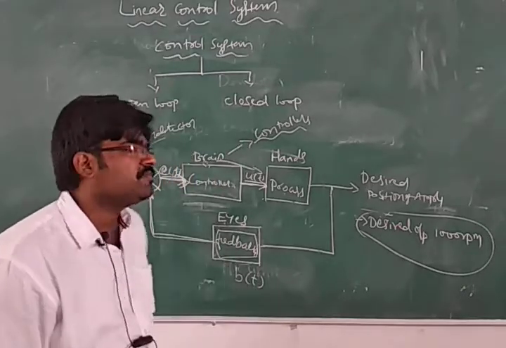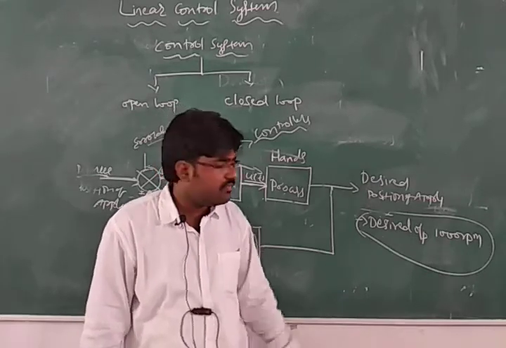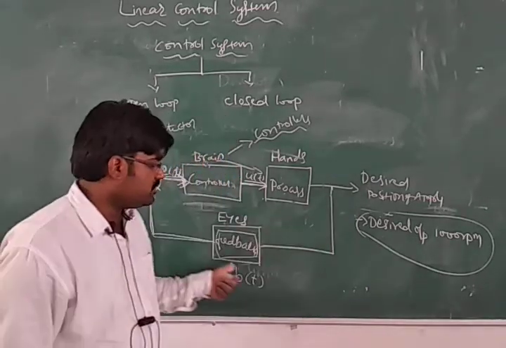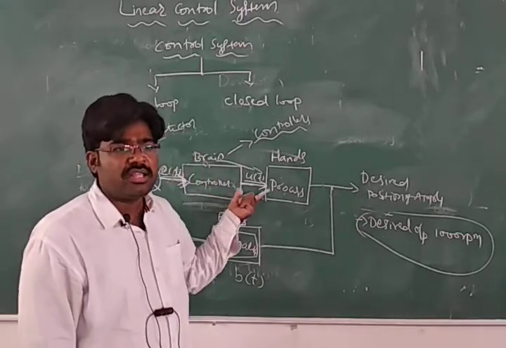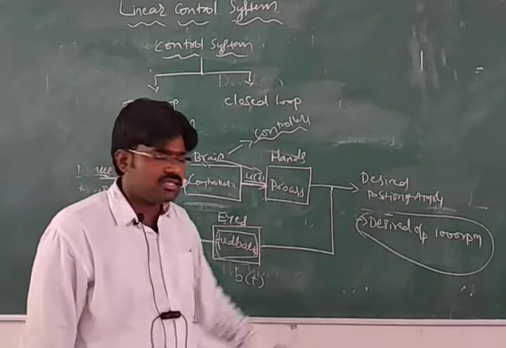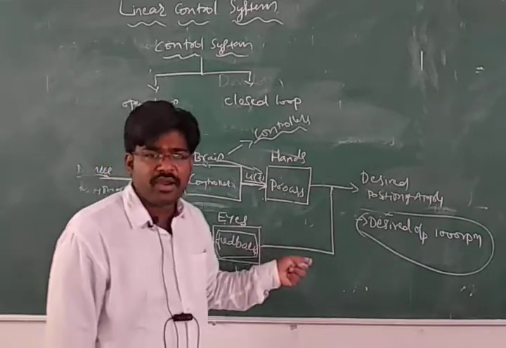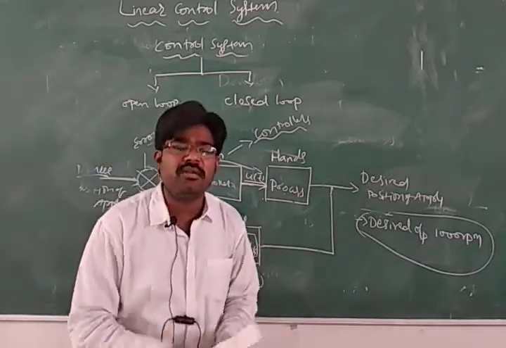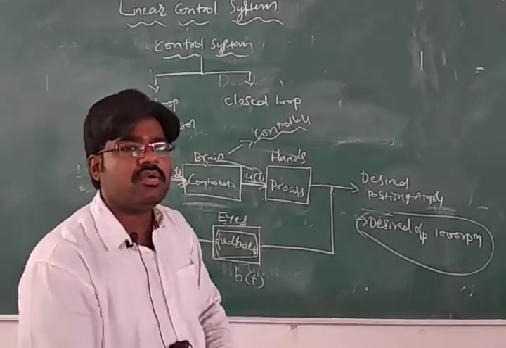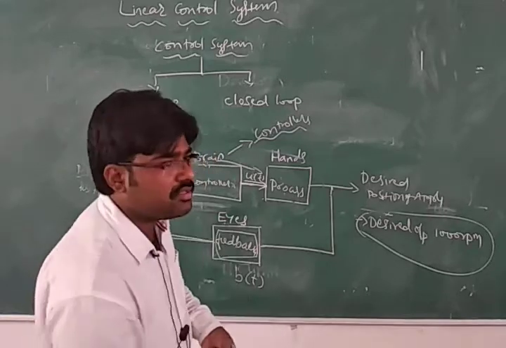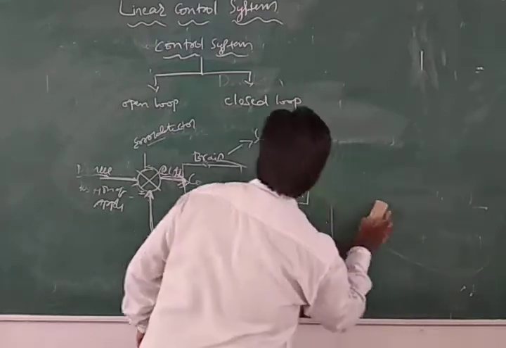Then one more thing is, stability is the major concern in the closed loop control system. To get the stability we have to put in a lot of effort. The feedback will check that signal and compare it with the actual desired. If you don't get the desired output, this cycle repeats till we get it. So the process is lengthy, right. Stability is a major concern here, and we have to put in a lot of effort, not like in open loop, where we immediately get the stability of the system. So this is about the closed loop control system. I hope you understood.